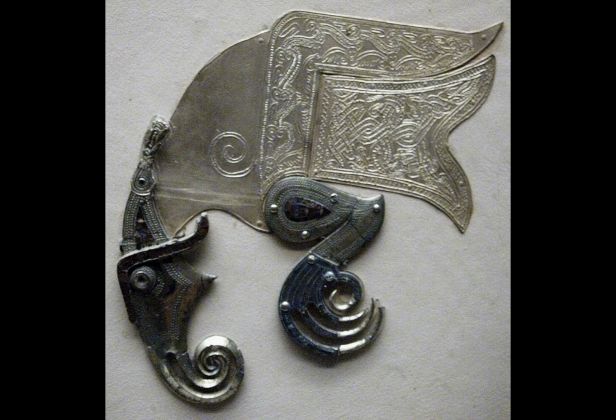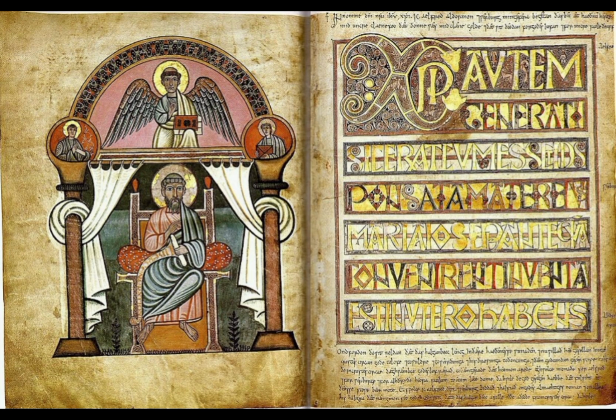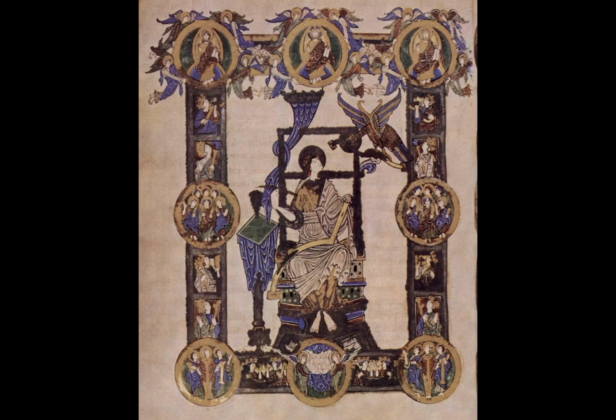The Norman Conquest. In 1066, one of the most important events in English history took place. King Edward the Confessor died without leaving an heir. William, Duke of Normandy, claimed the English throne. He invaded England and defeated King Harold II at the Battle of Hastings. William became known as William the Conqueror.